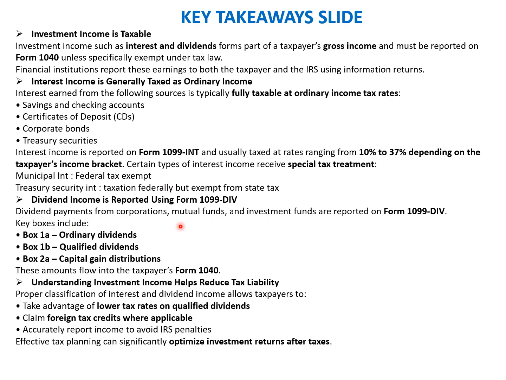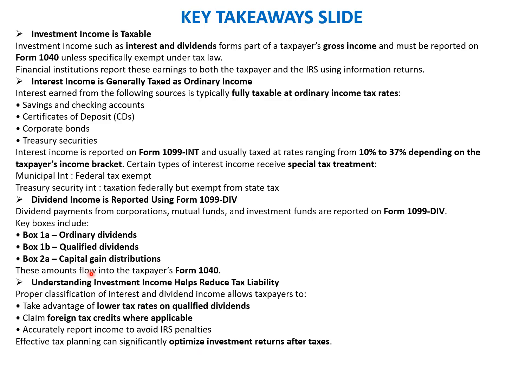Dividend income is reported using Form 1099-DIV, and there are two classifications of dividend: ordinary dividend and qualified dividend. And then we have a category of capital gain distribution. Ordinary dividend is normally taxed at the normal income tax rate, while qualified dividend has a preferential, lower rate, which is the capital gain tax rate that will be applicable to them.